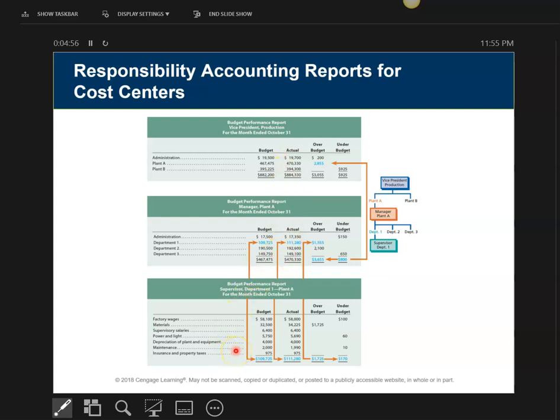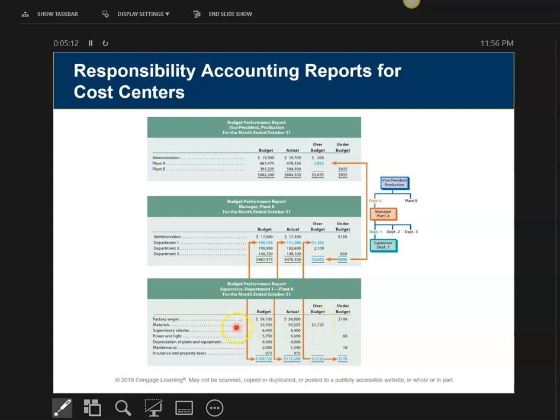So we're going to start down here. We're going to look at what we call budgeted information for all of our costs. Remember, we're only looking at costs and not revenue. So we have budget information here, here's my actual, and over here we have what we call over or under budget.